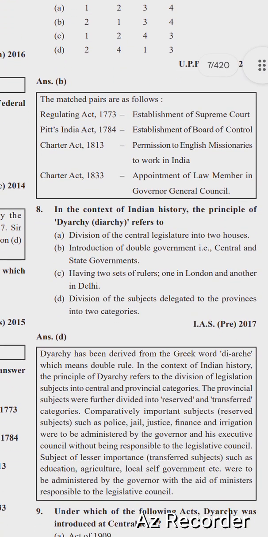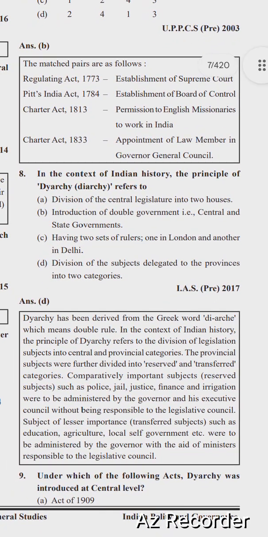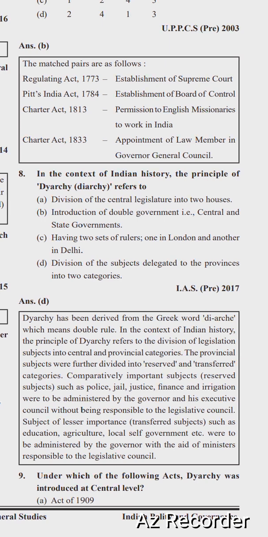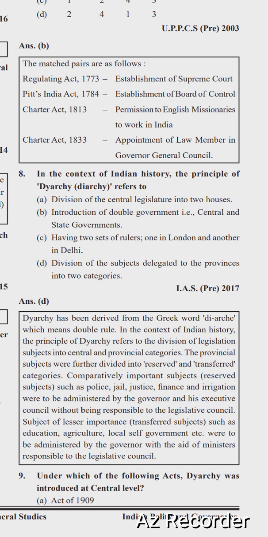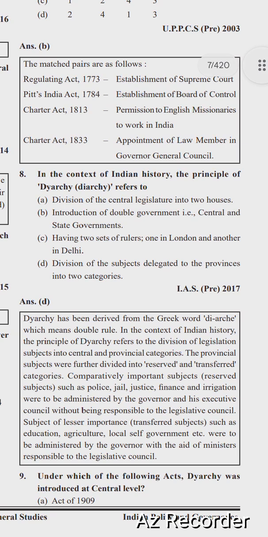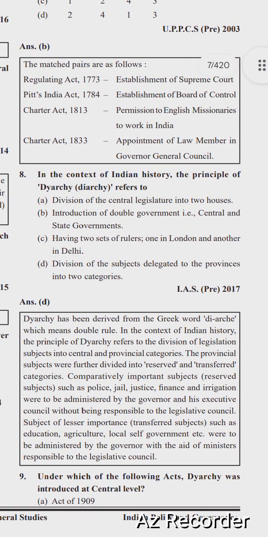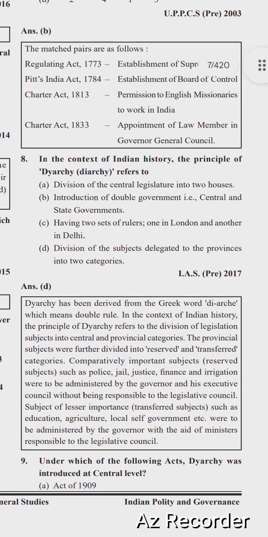Next question is, in the context of Indian history, the principle of diarchy refers to: division of the central legislature into two houses; introduction of a double government, that is central and state government; having two sets of rulers, one in London and other in Delhi; or division of the subjects delegated to the provinces into two categories. The right option is D, division of subjects delegated to the provinces into two categories.